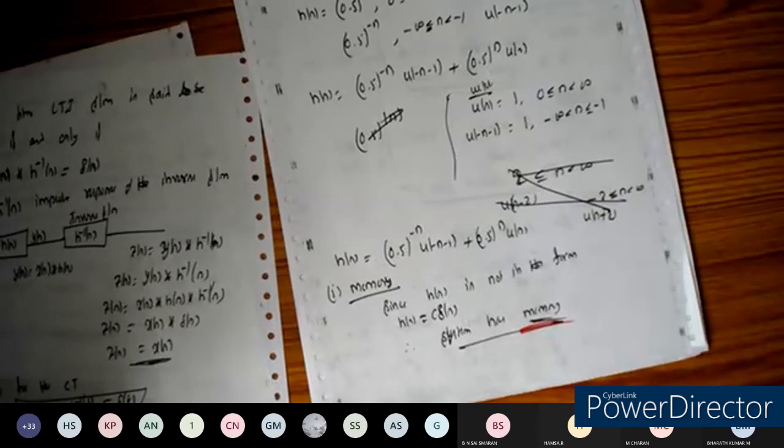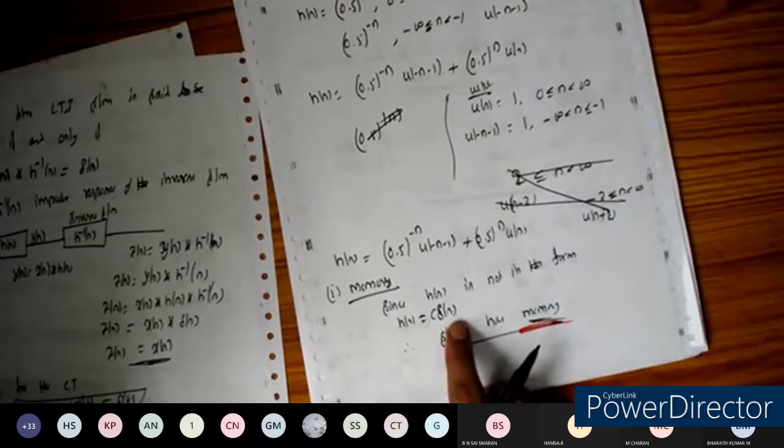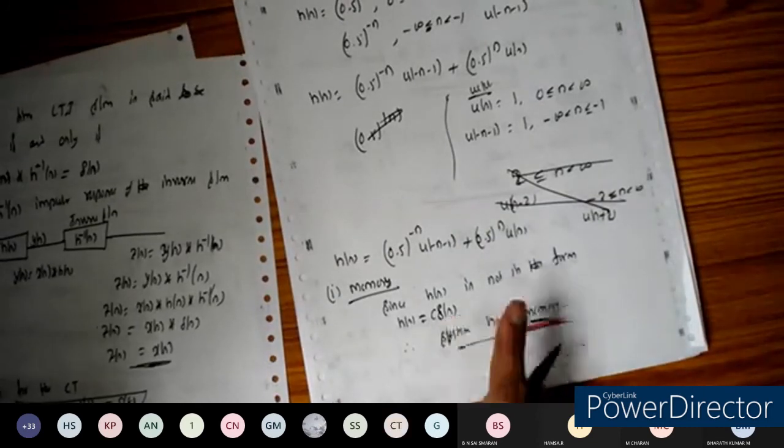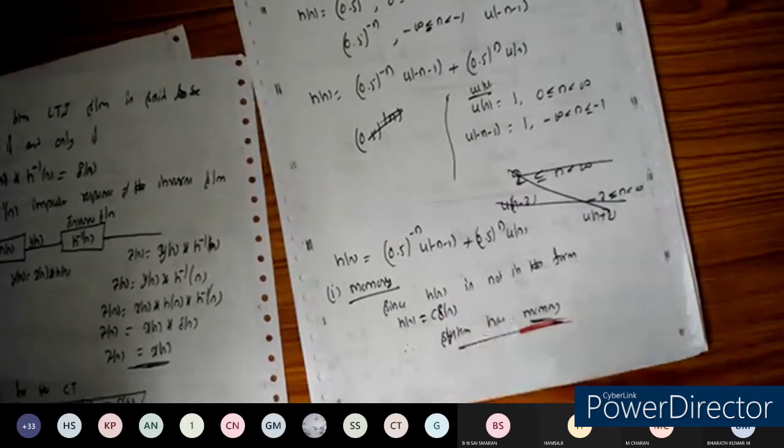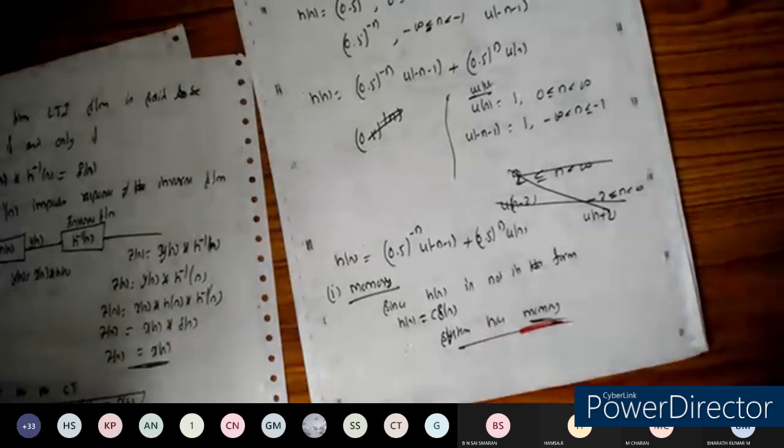So you just compare with this equation here. If it is equal to c into delta of n, we can say it's a memoryless system, or else it is said to have memory. Done, right? Any doubts in the memoryless?